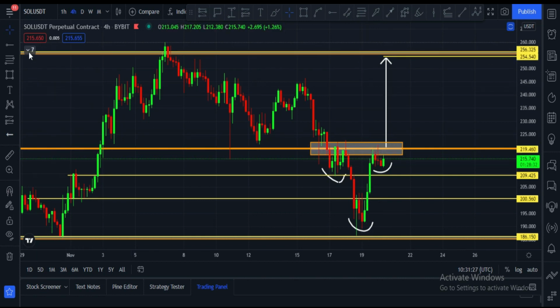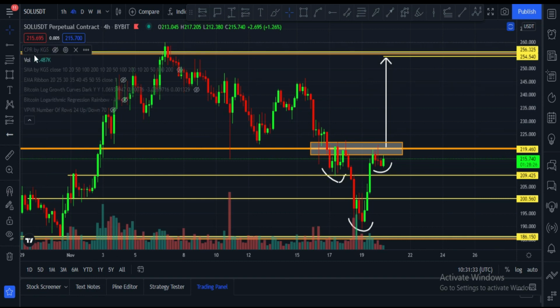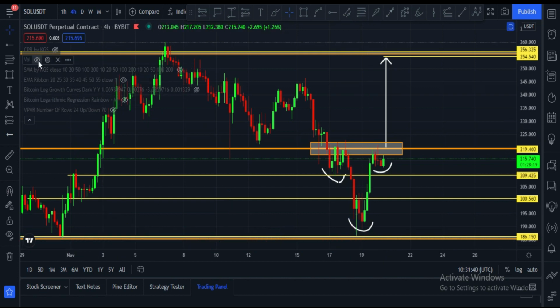Let me show you some indicators. First of all, volume and EMA ribbon. Volume is very low. That is not a good sign. We need strong volume confirmation, but unfortunately volume is missing, and that is not a good sign.